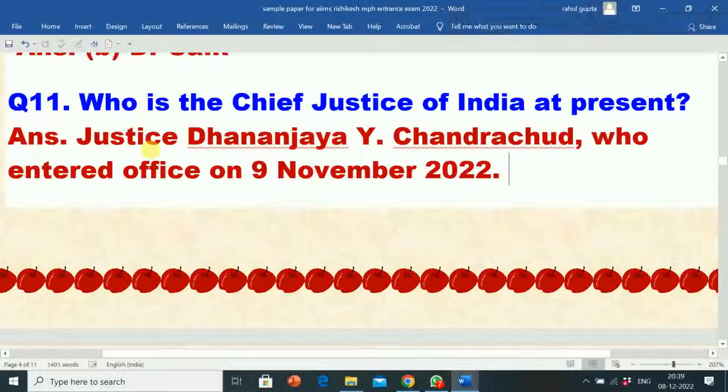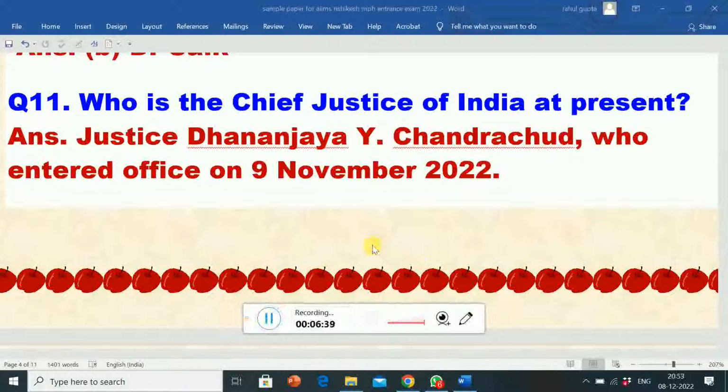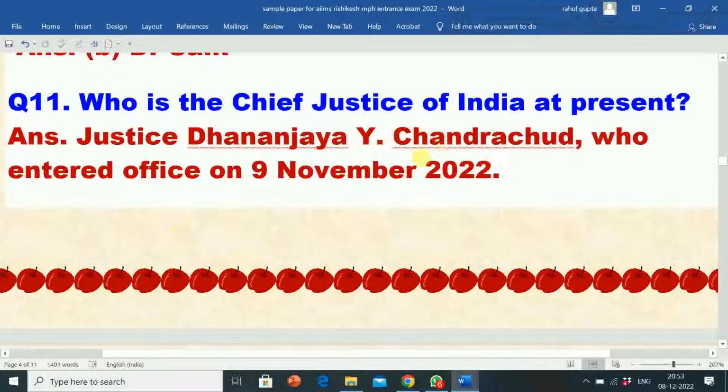Correct answer is the Justice Dhananjaya Y. Chandrachud, who entered office on 9 November 2022. So Chief Justice of India at present is Justice Dhananjaya Y. Chandrachud, who entered office on 9 November 2022.